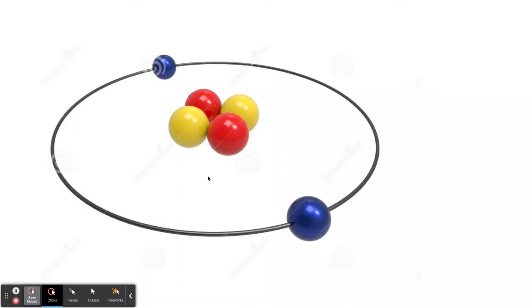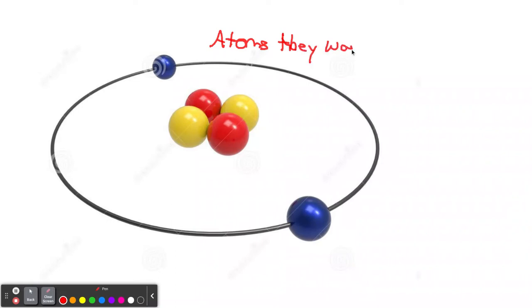And here's a picture of helium. Let's get the pen. Why don't we start with red? So I did mention that atoms, and we'll get a little blurry here, right? Let's fix that. They want, I will personify them today, they want to have 8 electrons in their valence shell.